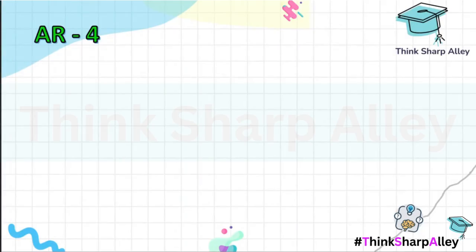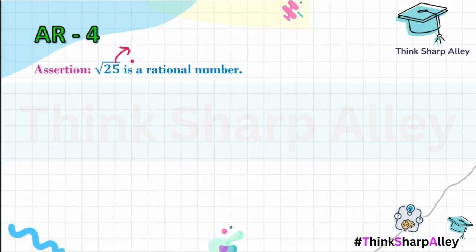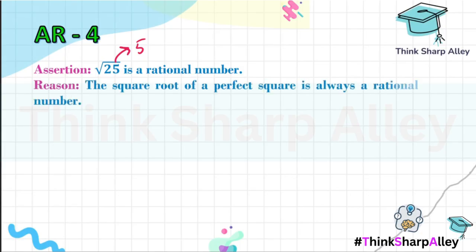Let us move on to the next question, which says root 25 is a rational number. Obviously root 25 is a perfect square number. So root 25 is basically 5. 5 is a rational number. Reason, square root of a perfect square is always rational. So assertion is true and square root of perfect square numbers are like 1, 4, 9, 16.